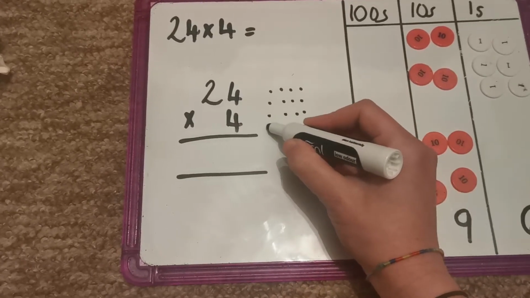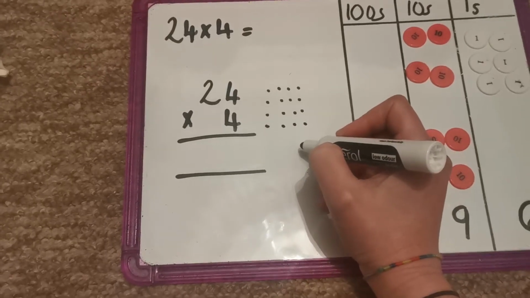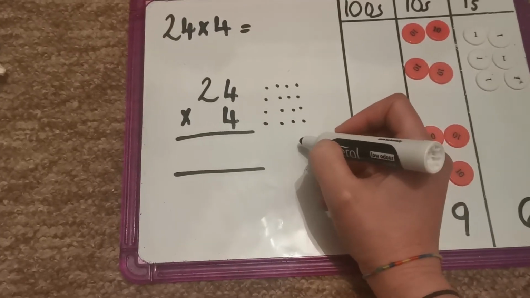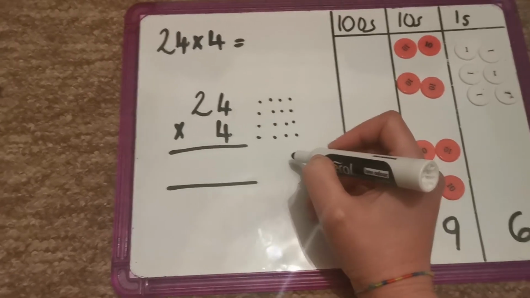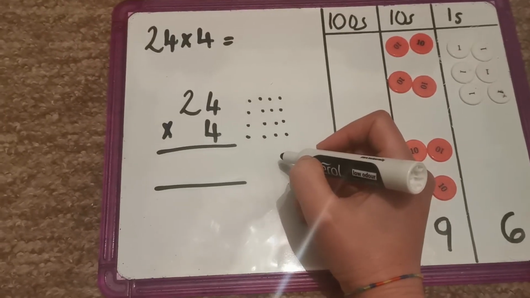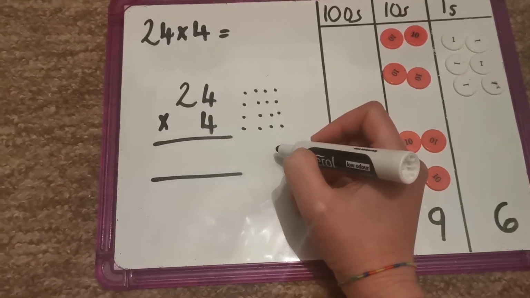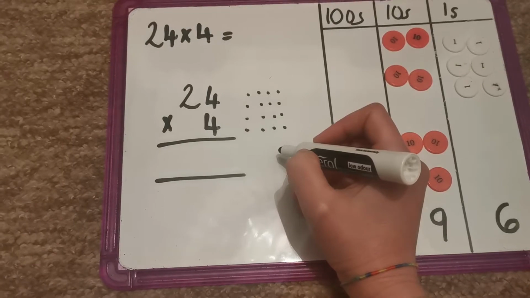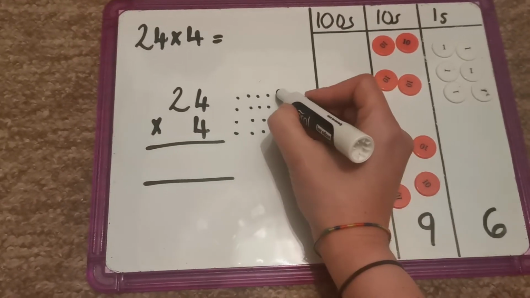I'm not suggesting that you do it with bigger numbers because that would take you a long time. Or you could use if I know this, then I know that. So you could say if I know that 4 times 2 is 8, then I know that 4 times 4 is double that, so that'd be 16. Use different methods to help you out, and if you need to use jottings or drawings, please do.